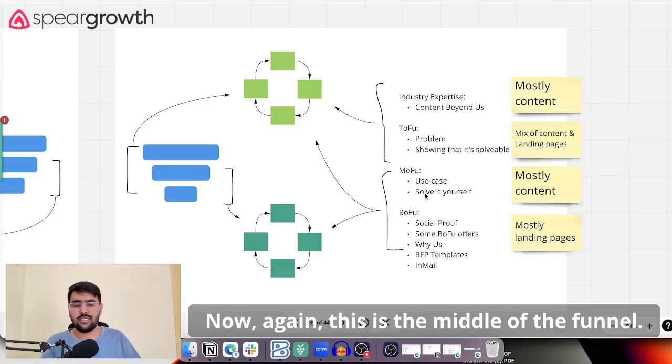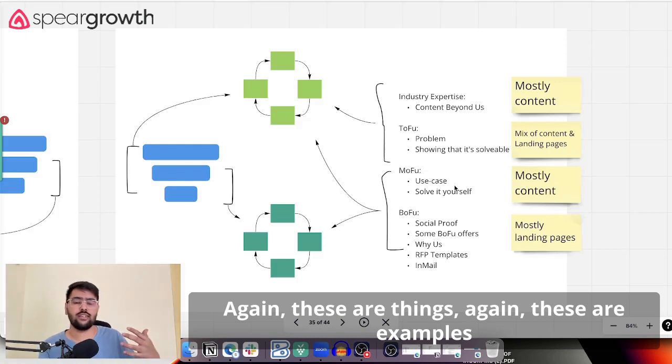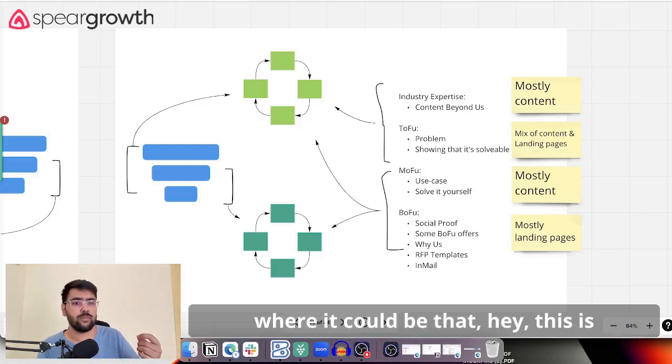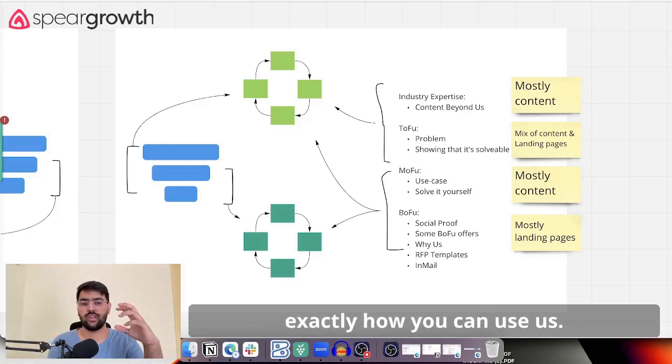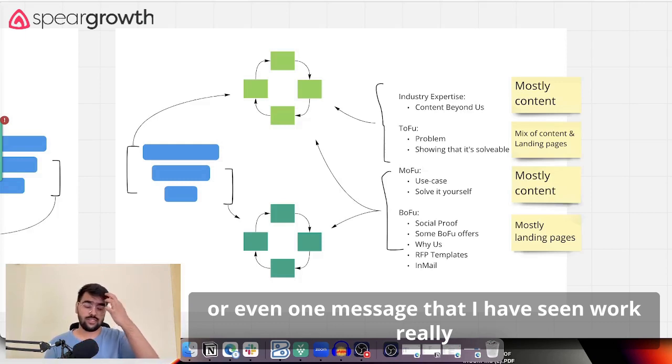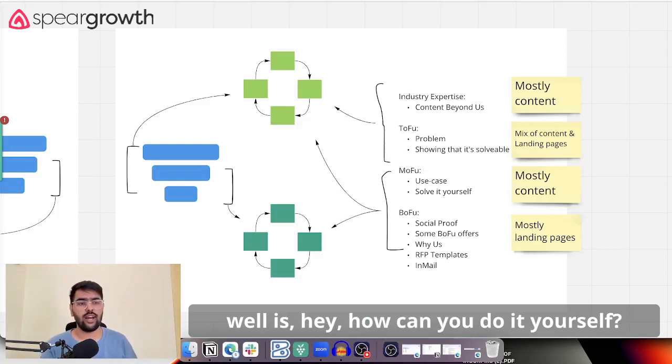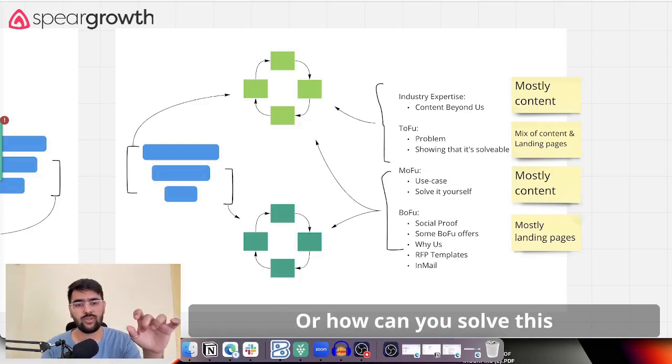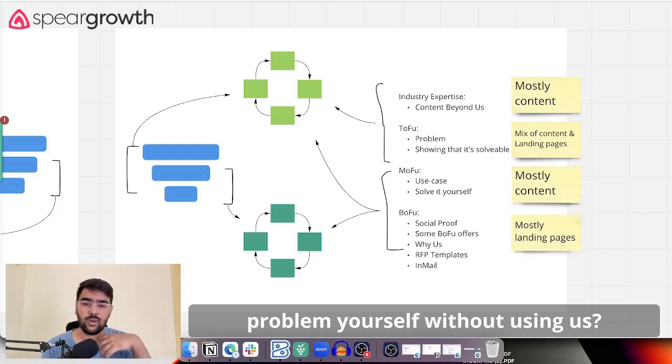Now, this is the middle of the funnel. These are examples where it could be, this is exactly how you can use us. You can talk about specific use cases of your solution. Or even one message that I have seen work really well is, how can you do it yourself, or how can you solve this problem yourself without using us?